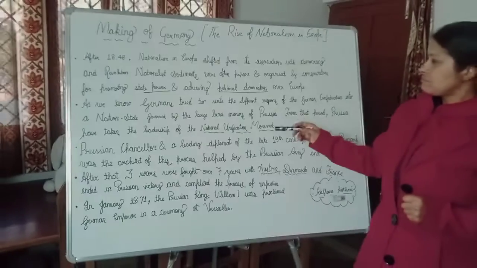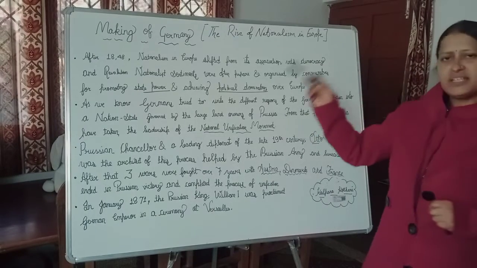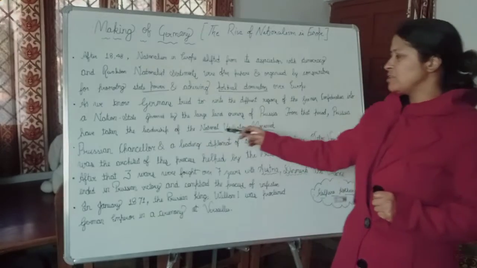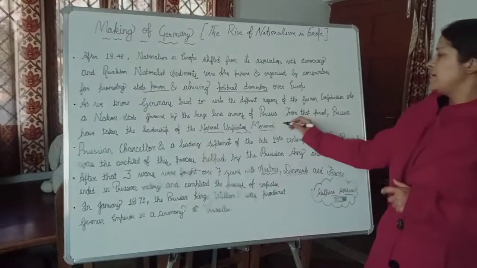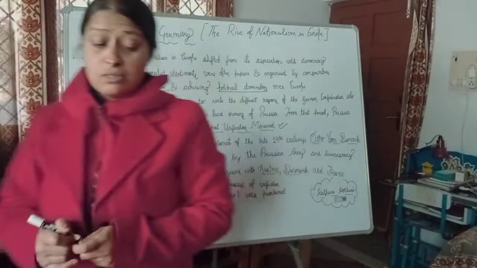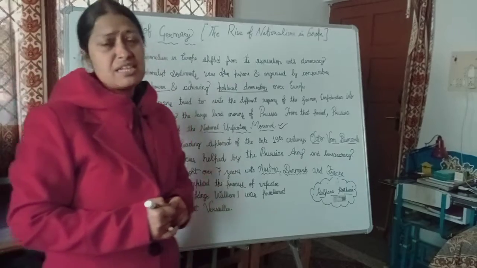Now what did they do for that? After 1848, from that period Prussia took the leadership of the national unification movement, and it was the time when Prussia, because most of the land was governed by the Prussian Junkers and the landowners, took the lead.